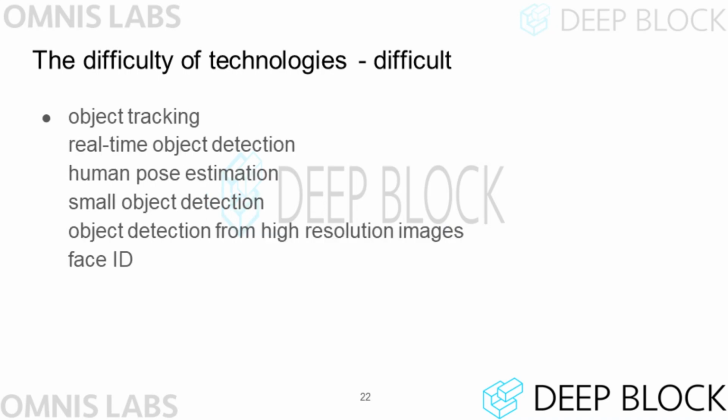Techniques that are a little more difficult to implement than these techniques are as follows. In the case of real-time object detection, it is necessary to increase the inference speed per second, which increases the technical difficulty of applying it to industrial sites. In addition, technology to recognize small objects in images and technology to recognize objects in large images are also difficult to implement.